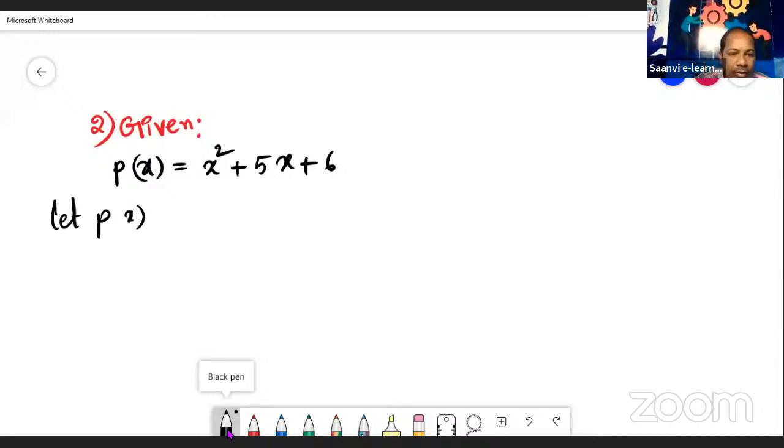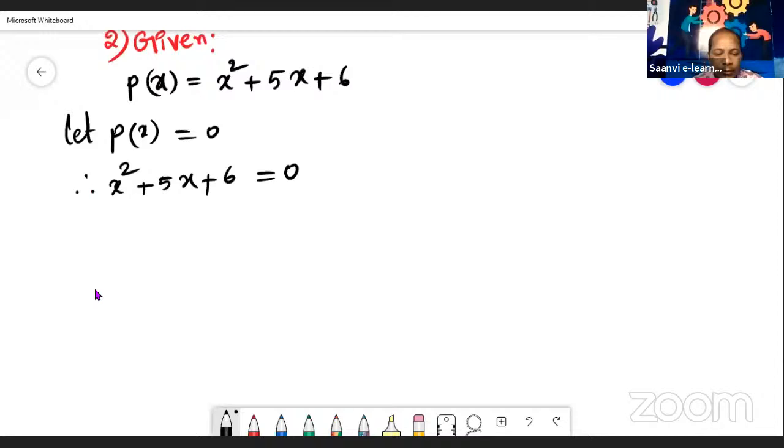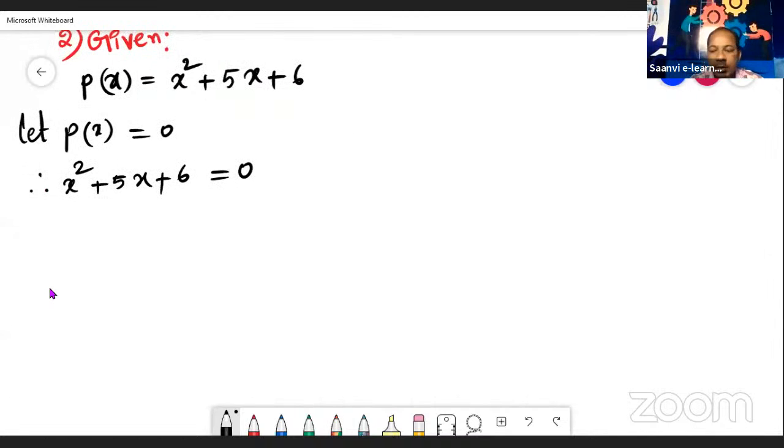So let P of x be equal to 0. Therefore, P of x value is given: x squared plus 5x plus 6. So in the place of P of x, write that value: x squared plus 5x plus 6 is equal to 0. See here, we cannot directly find the zeros of this polynomial. So we have to factorize this polynomial, right?